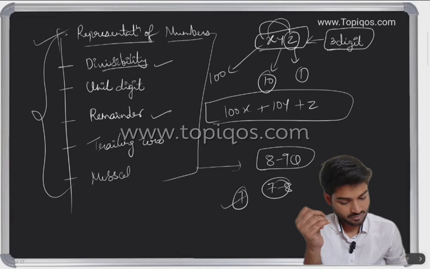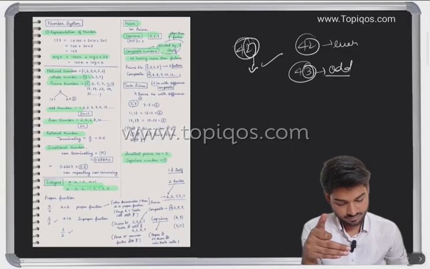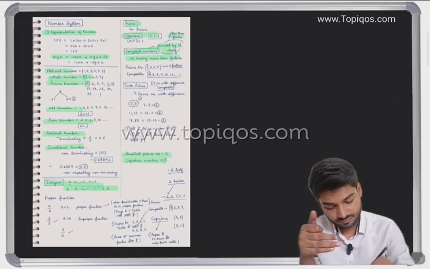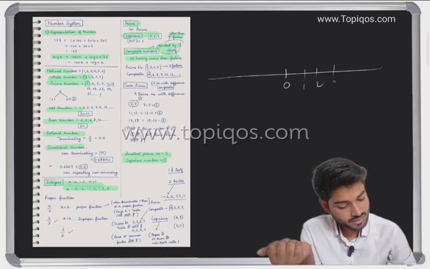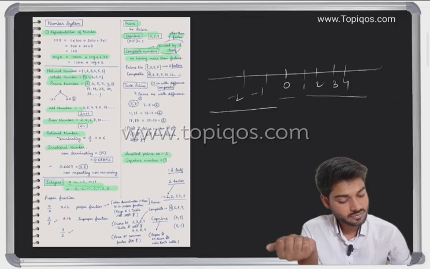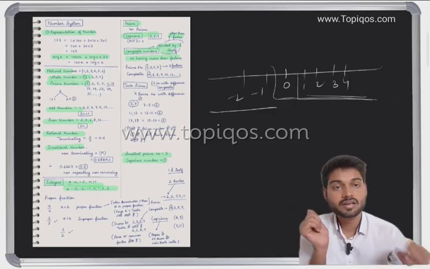Let me share the screen with you. See, this we have discussed in the last class. If we take a number line, we have 0, 1, 2, 3, 4, and here -1, -2. So the negatives, 0 and all of this would be integers. If I consider from 0, then it would be a whole number. If I consider from 1, then it would be a natural number.